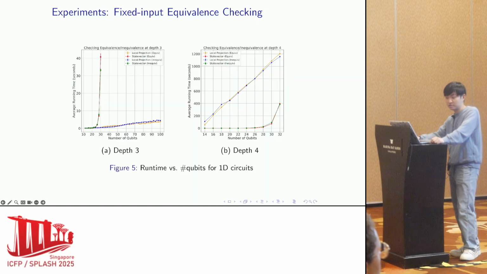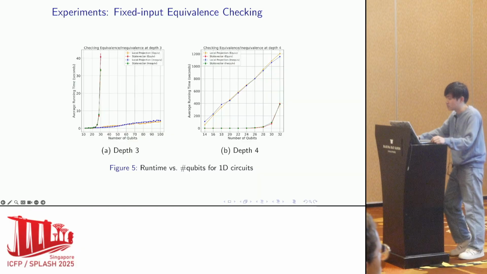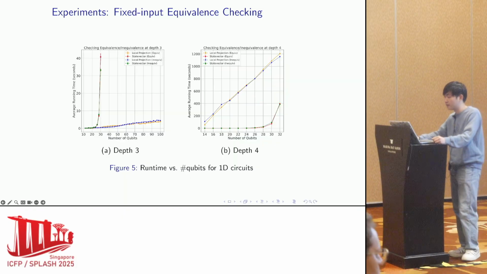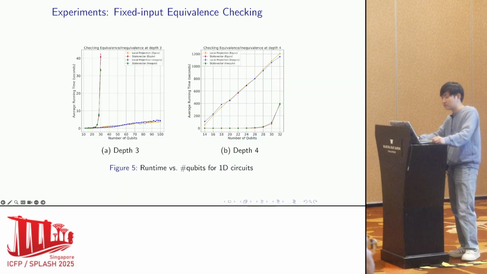State vector simulation seems faster at small circuit sizes, but this is only because we stop it early. The runtime will explode right after that, or in many cases, the memory will be insufficient to run the simulation. This highlights the clear advantage of our approach for larger systems.